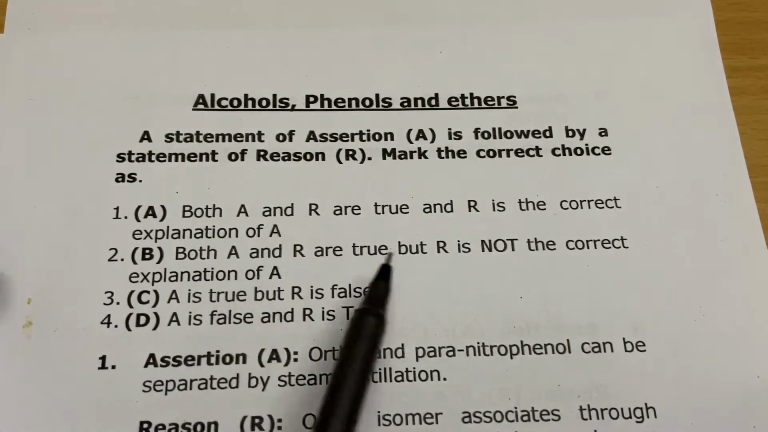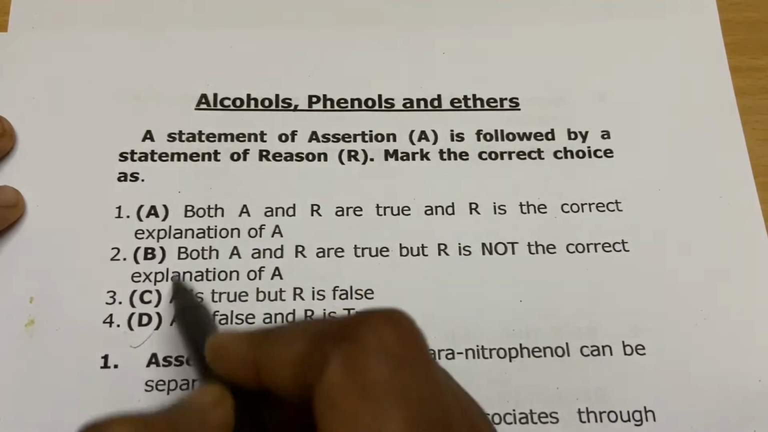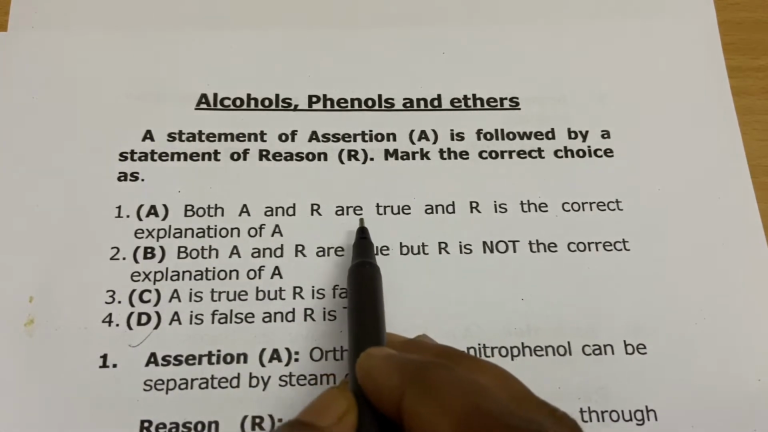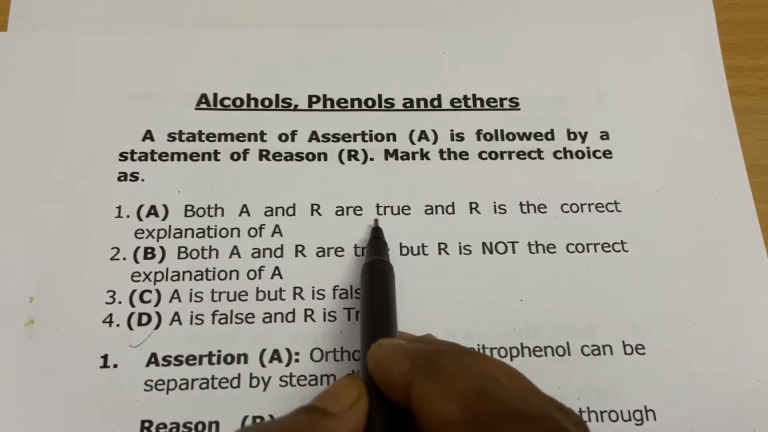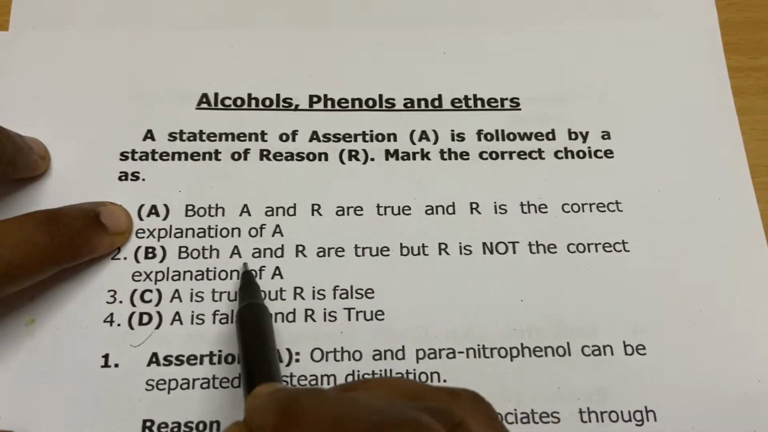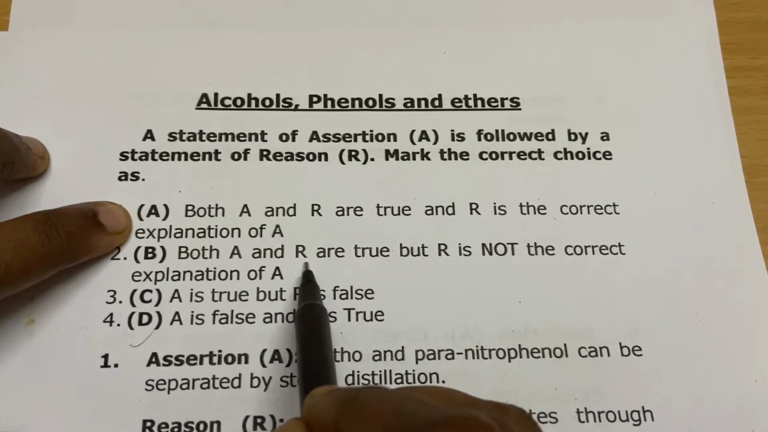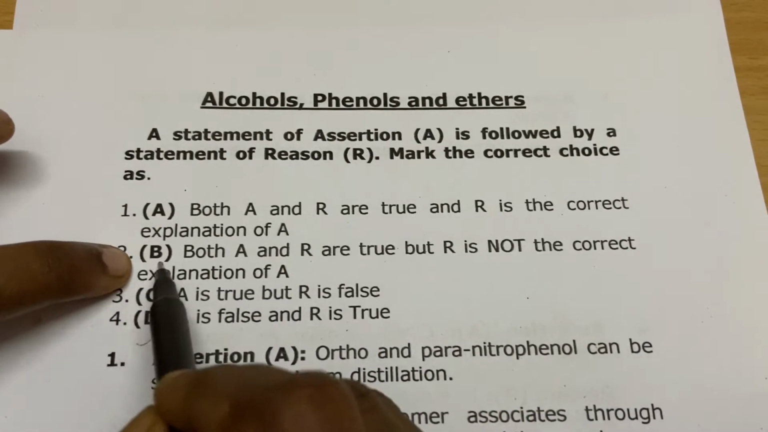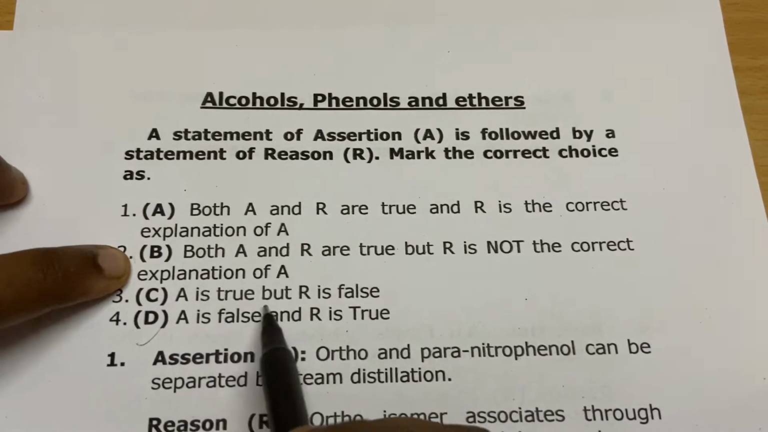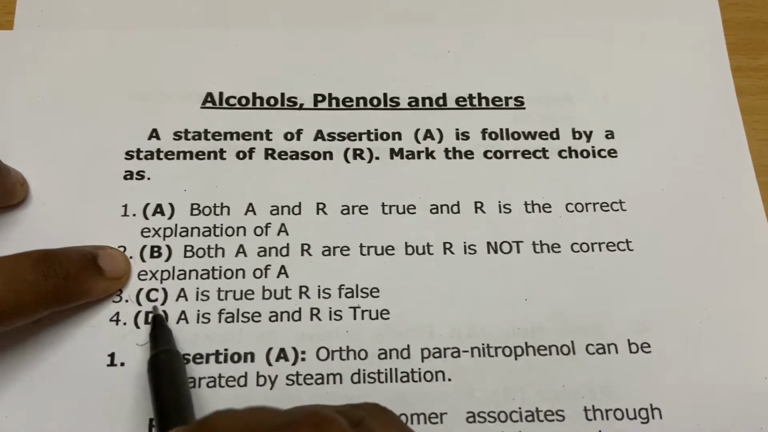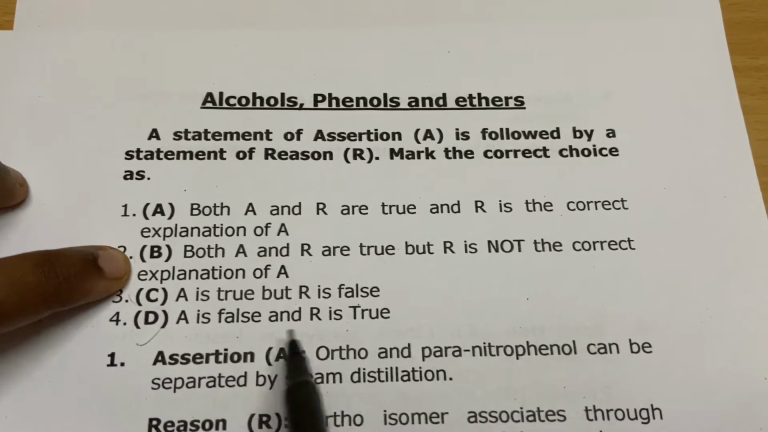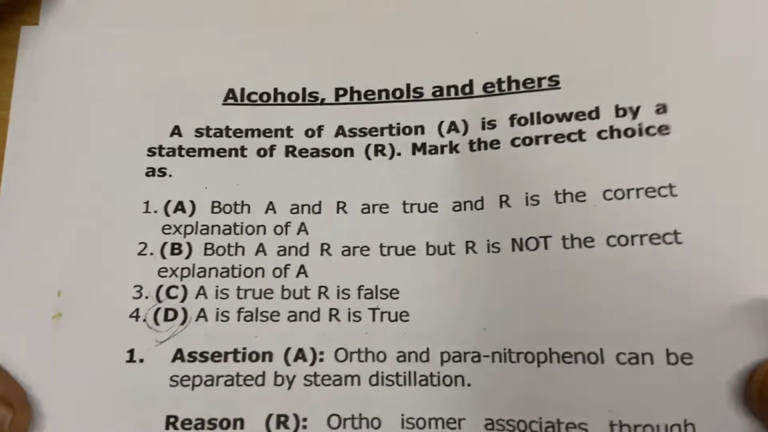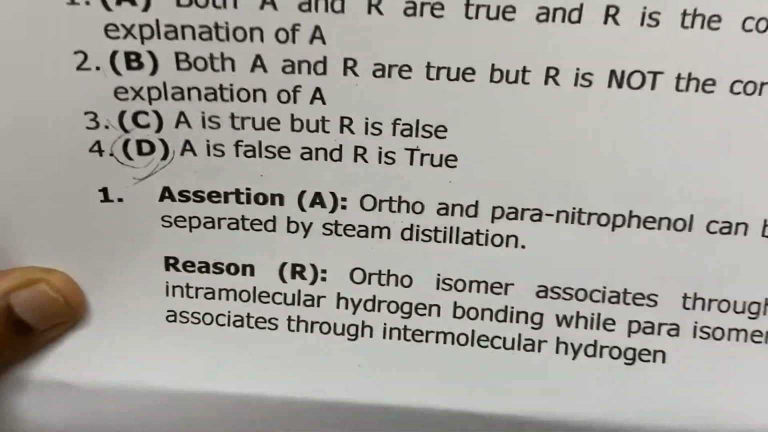Okay, so 4 options will be given. If assertion and reasoning both are true and there is a proper explanation, then it is option A. If assertion and reasoning both are true but reason is not a proper explanation of the assertion, then you have to choose option B. If assertion is true but reasoning is false, then option C. When assertion itself is false and the reasoning is true, then you have to choose option D. Okay, so first let us begin the questions.